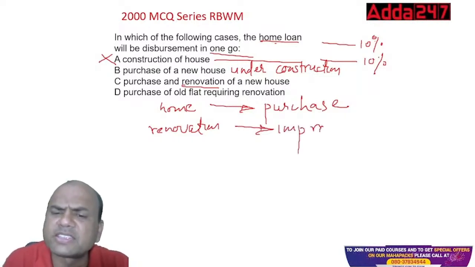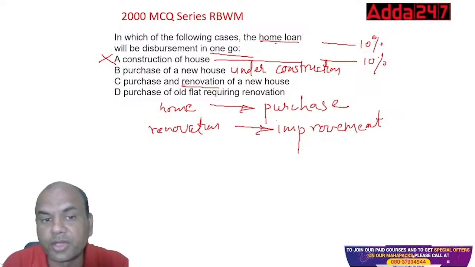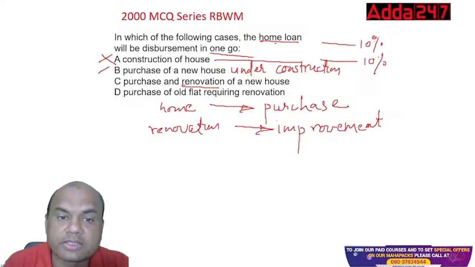Various names are given by various banks. But these are all home improvement loans. The rate of interest of these are different than the home loan. So this is also out. So this is out, and D is the answer.